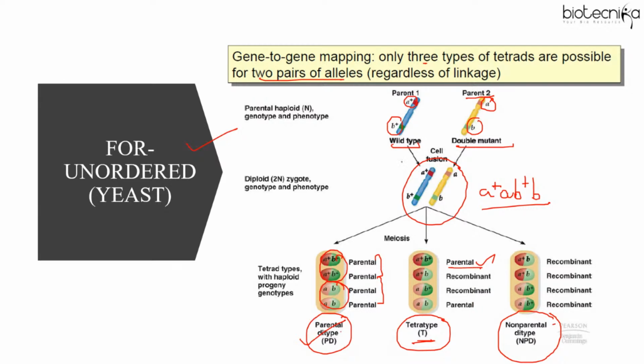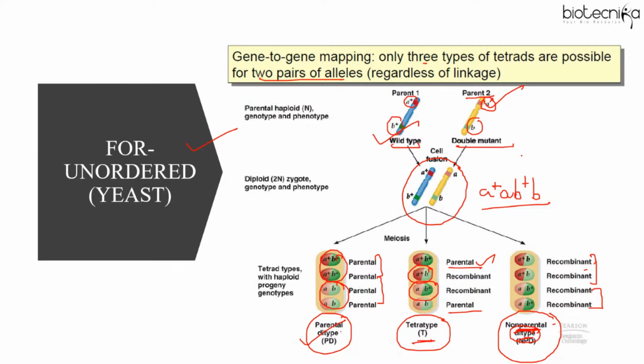This one is parental resembling parent 1, this one is parental resembling parent 2, and you can see these two recombinants are different. So all four different types, tetratype. And in non-parental ditype, you will get all four recombinants. Non-parental means recombinant, and ditype means that two will be the same and these two will be the same. So these three will be formed.